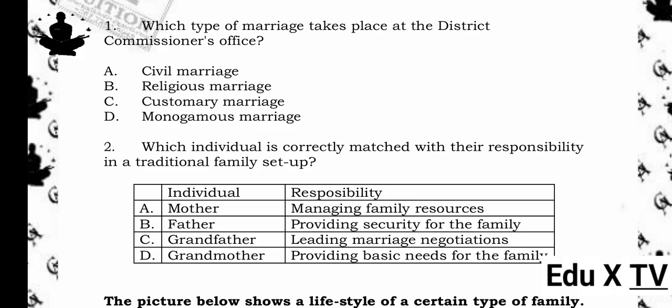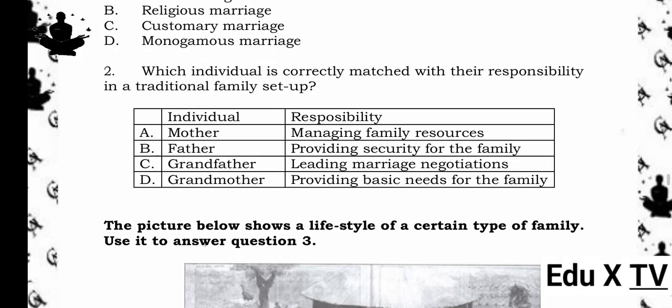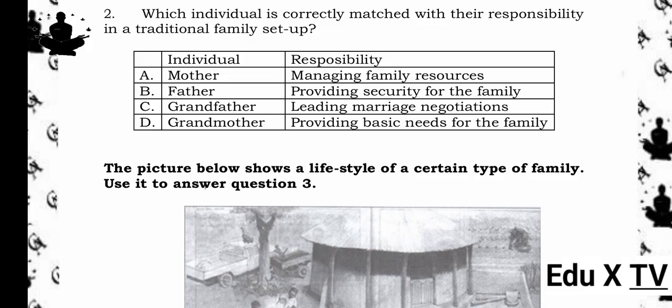Reason being, a civil marriage is a legal union between two people that is registered and conducted by a government official at a place like the district commissioner's office or a magistrate's office. It is recognized by the law, and no religious or traditional customs are required.